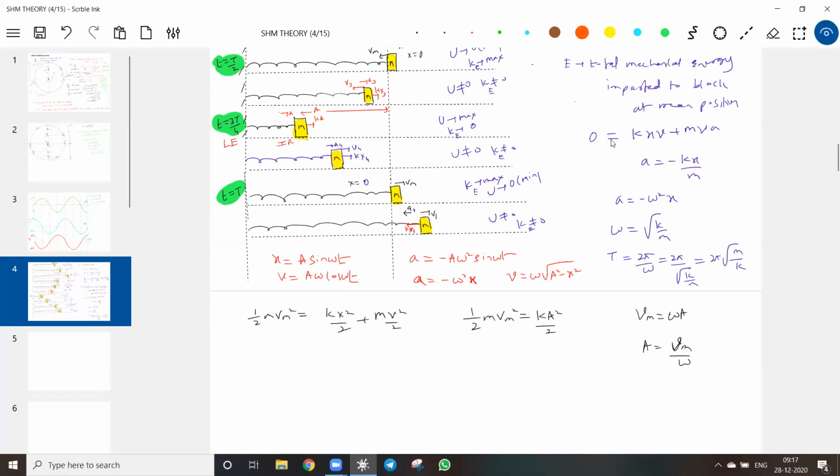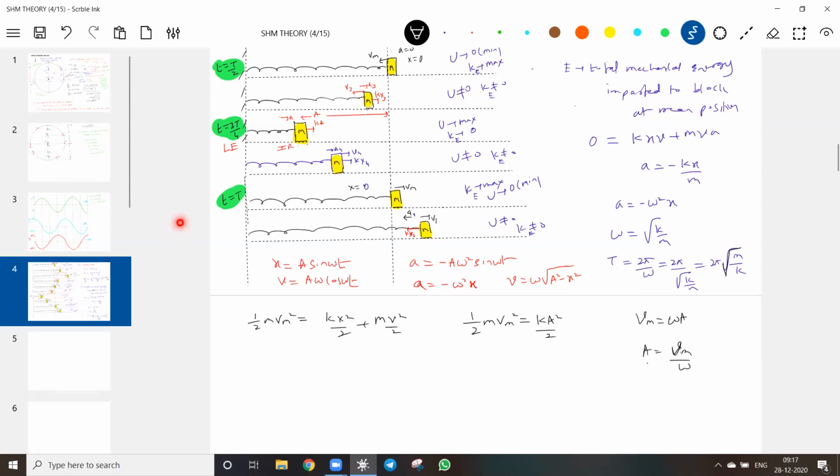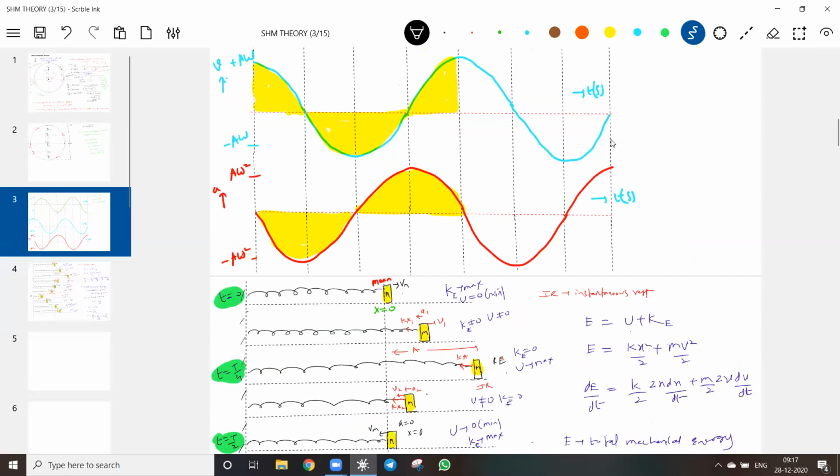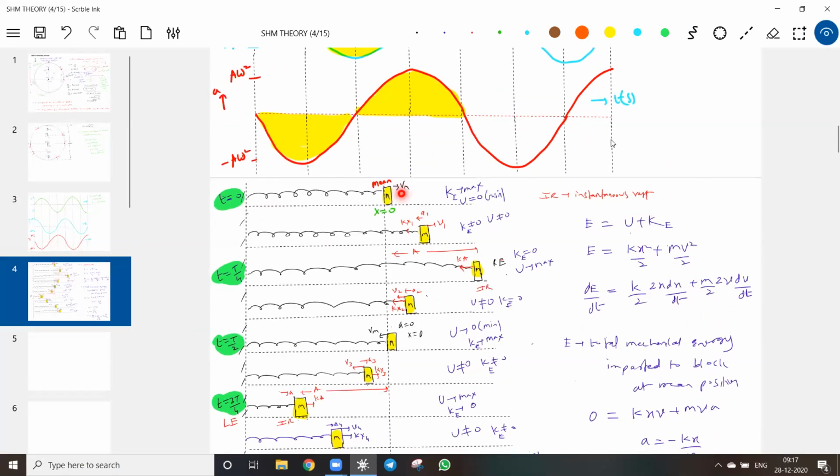This omega depends on k and m. What is k? Spring constant, not kinetic energy. The time period depends upon mass of the block and spring constant. The amplitude depends upon what speed we give at the mean position. So whether you give Vm or 2Vm, 3Vm, the amplitude will change.